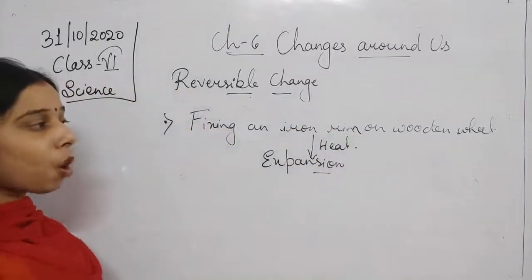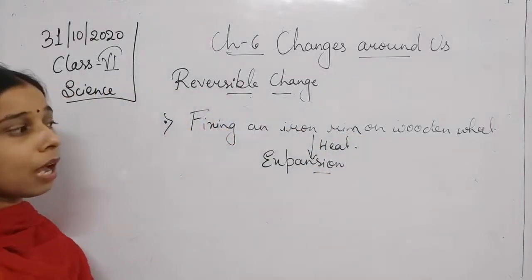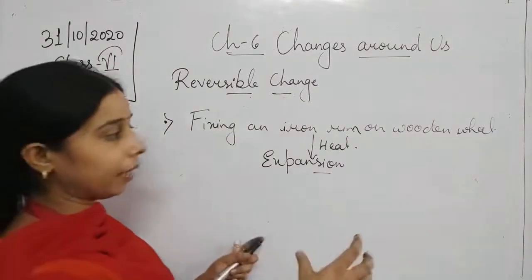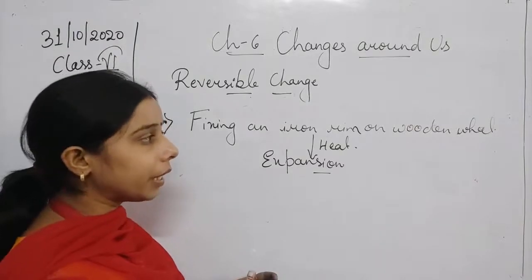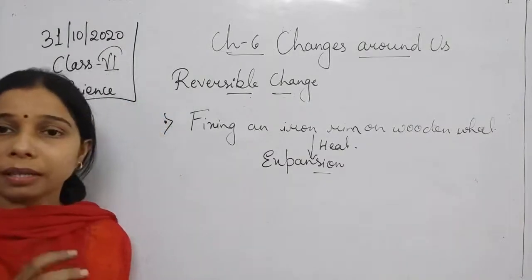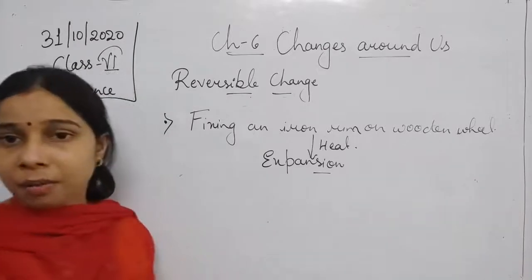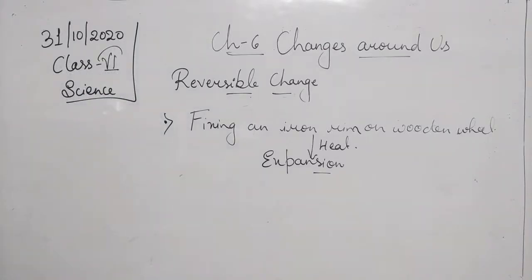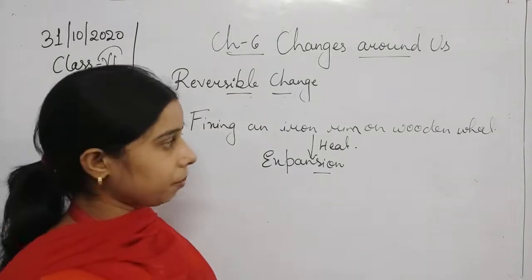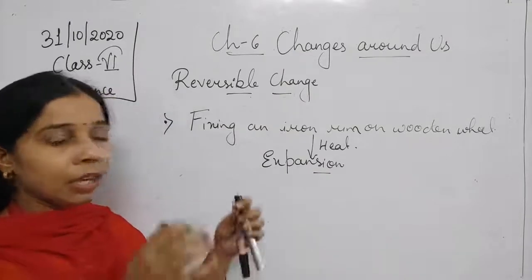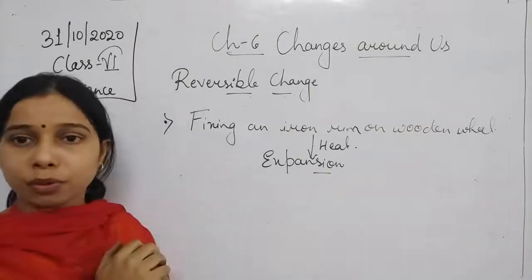So a small iron rim is there, students, and when you provide heat to it, it gets expanded. For that, we continuously provide uniform heat to the iron rim. So we can say that this iron rim is expanded by giving heat, and finally it is placed over the wooden wheel.